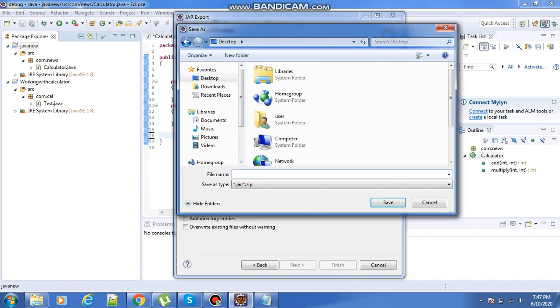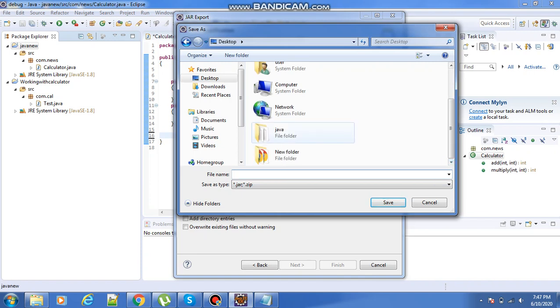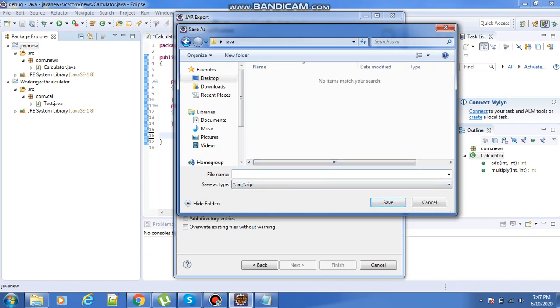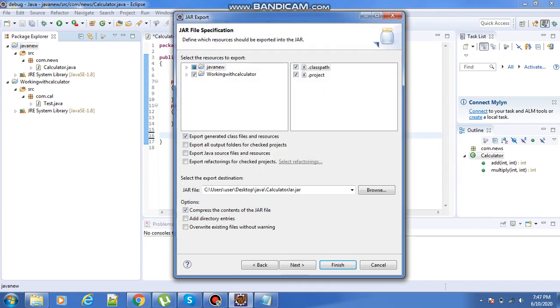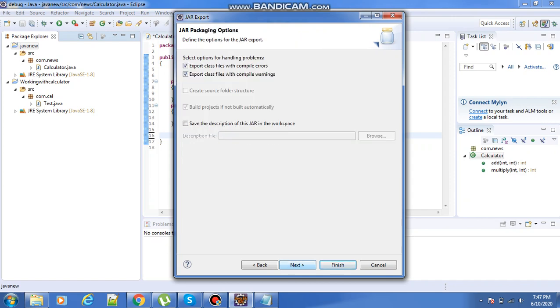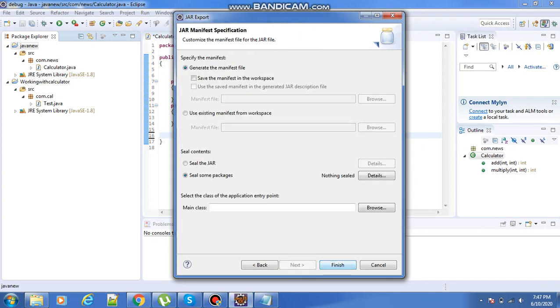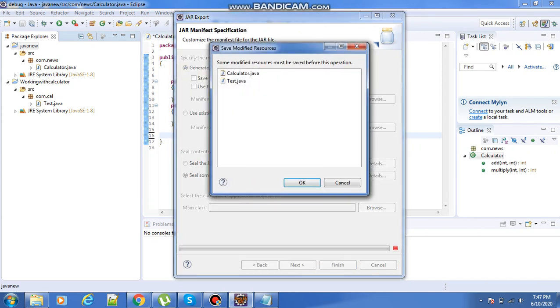Inside the desktop it is asking for a folder name, so I am giving the Java folder name. I am giving my file name as calculator Java. Save. Here we can give next, next, and finally finish.